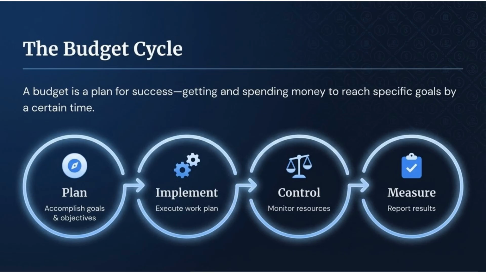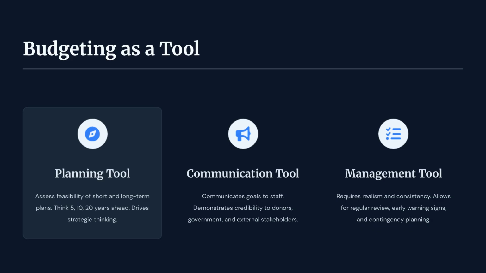A budget is a plan for getting and spending money to reach specific goals. The budget cycle includes 4 steps: plan, implement, control, and measure results. Budgeting is a planning tool that helps assess the feasibility of short and long-term plans. It drives strategic thinking by forcing organizations to look years ahead.